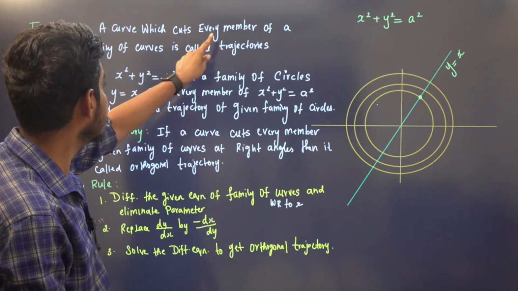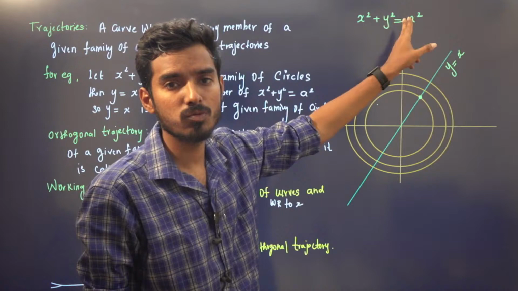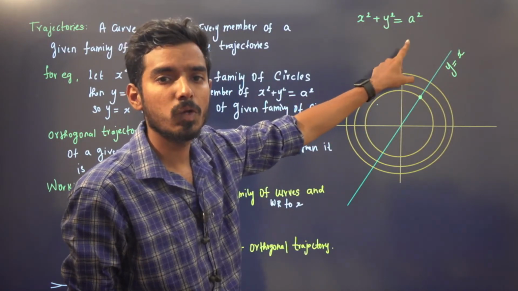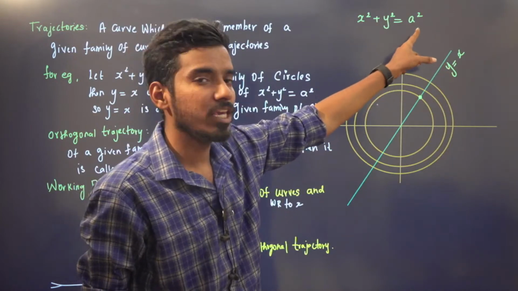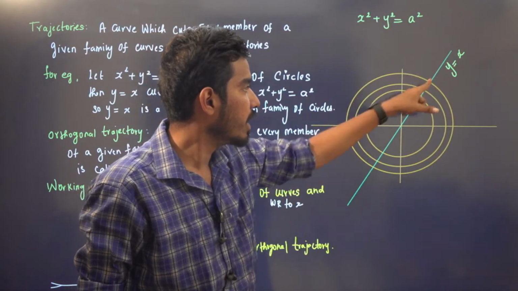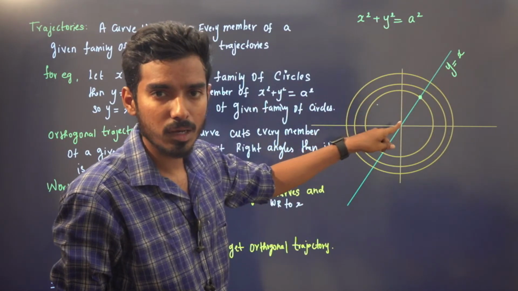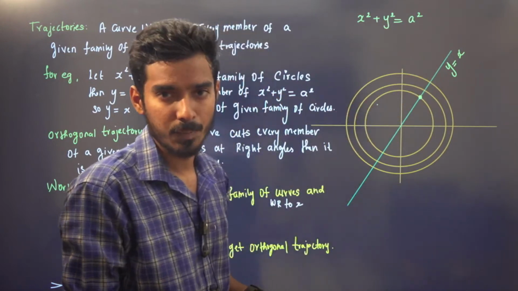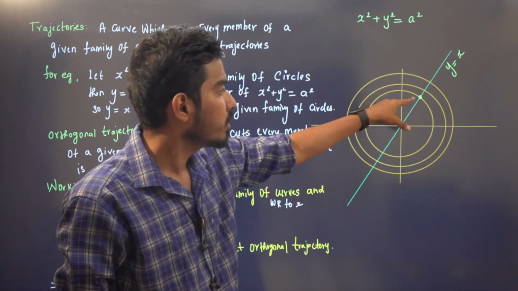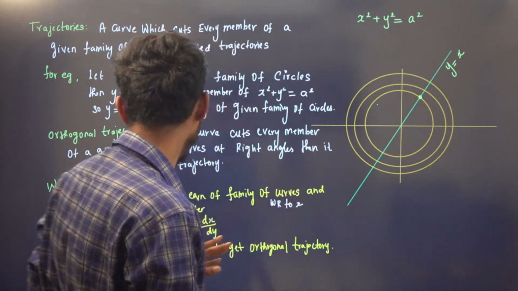You can see I have taken a family of curves x square plus y square is equal to a square. This is the family of circles with center 0, 0 and radius a. If we keep on changing a, we will have different circles. Now you can see this line y is equal to x cuts every member of the family of curves. Therefore this line is called a trajectory. This line will be an orthogonal trajectory if it cuts at right angles, which we discussed in the previous class.